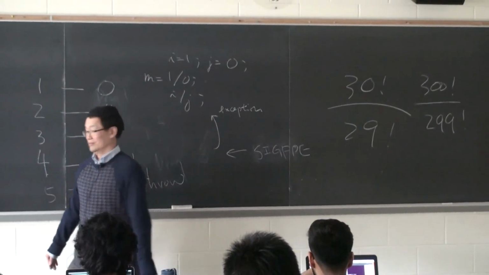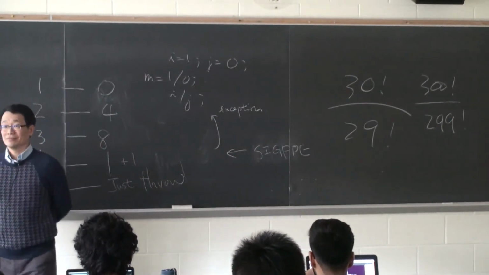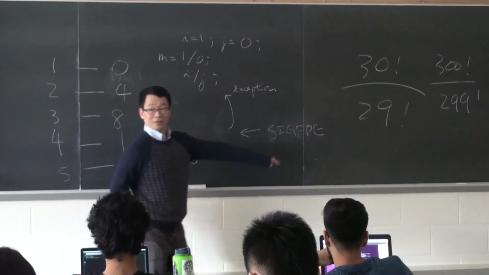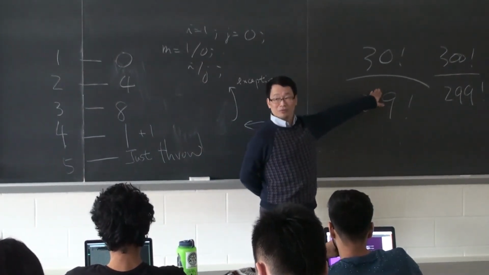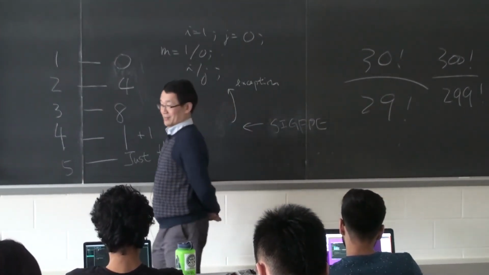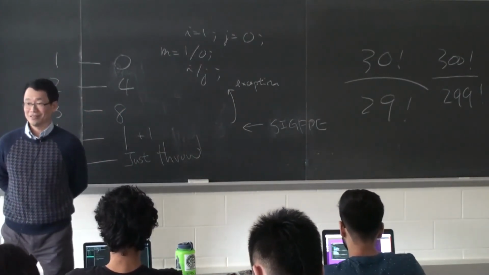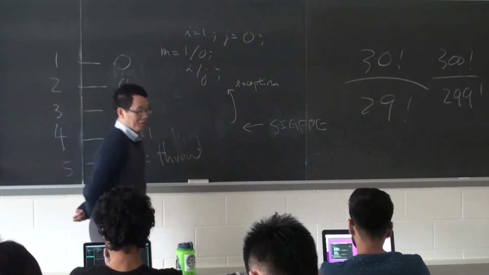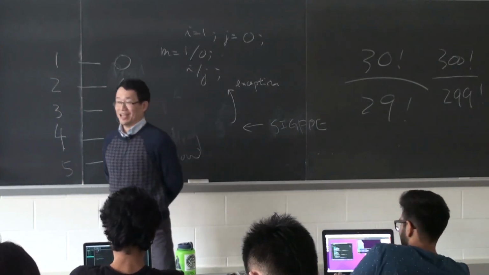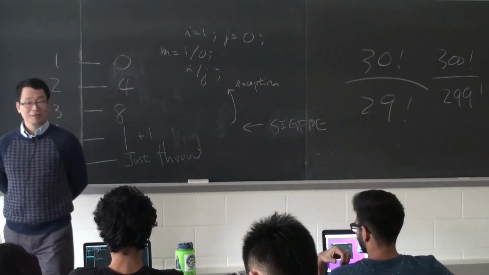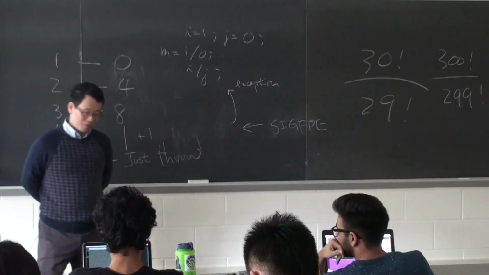For MATLAB, it's also 30. How about 300? Maybe 30 is too conservative. But you just told me that even 3,000 factorial is correct in Python. That means it's pretty smart in doing the dynamic allocations, but that probably carries a penalty.